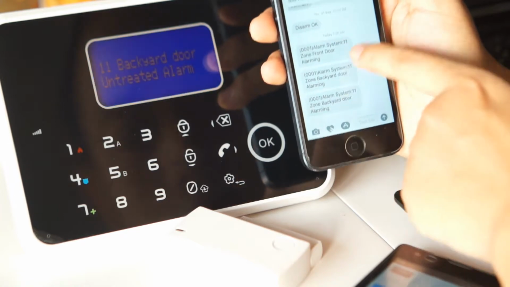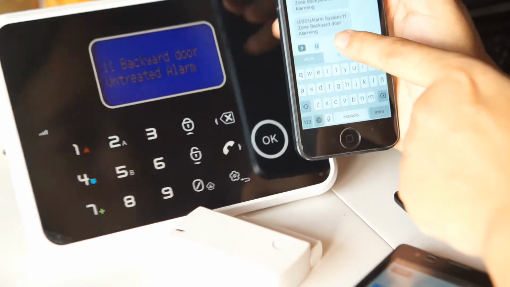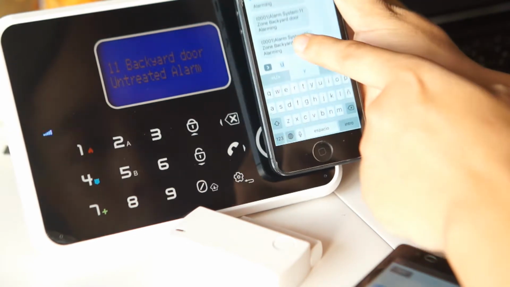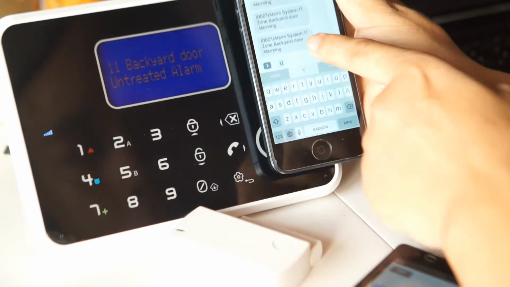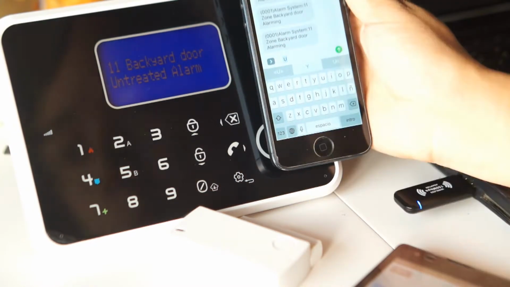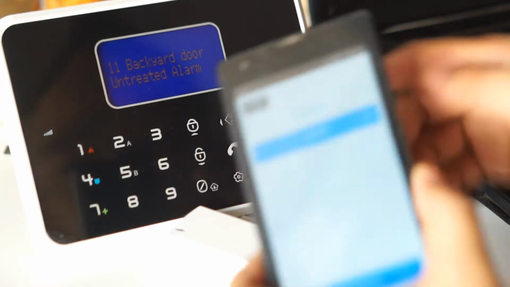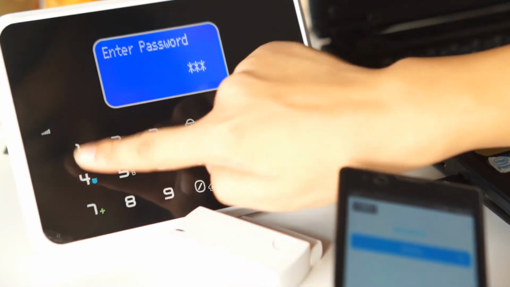So now it shows me the alarm message is 00001 alarm system 11 zone backyard door alarm. Right. Now I'm going to the next step. Disarm the alarm panel.